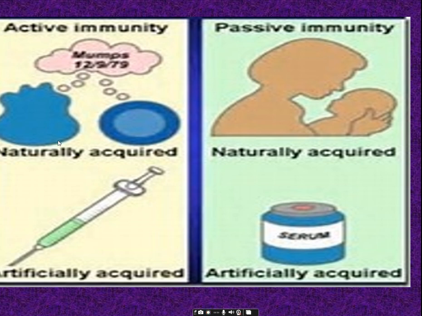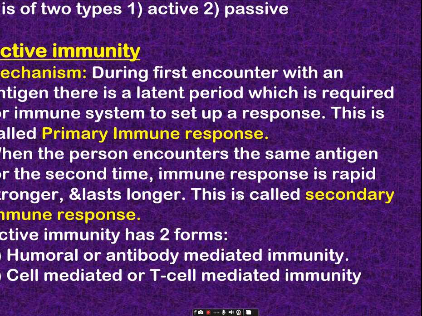Under active immunity we have naturally acquired and artificially acquired. Passive immunity has naturally acquired passive immunity and artificially acquired passive immunity. In active immunity, we have primary response and secondary response. Primary response means first encounter of the pathogen. For example, the first time your body comes in contact with any infection like chicken pox or corona. When it encounters for the first time and is acting, we call it primary immune response.